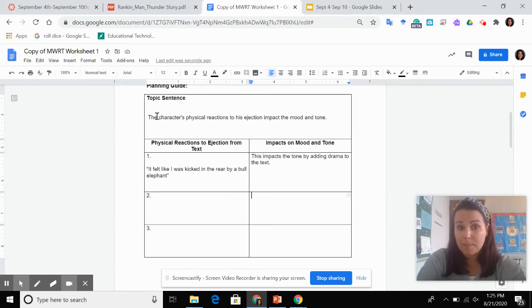So you start by writing the topic sentence, and then you say, this is a physical reaction to his ejection, and you give the quote, and then you say, this impacts the tone by blank, or this impacts the mood by blank. So some of you guys are going to ask me the question that drives me nuts, which is, how many sentences? First of all, don't do that. But if you really must know, there's 1 sentence, 2, 3, 4, 5, 6, 7. Do you see that mouse? If not, go back and look again. So about 7 sentences. There might be more if you're going to split up your explanation, and that's totally fine.